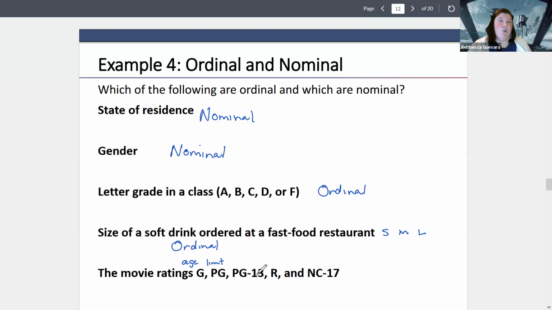It's got 13 in there because you're older, we think that you can handle it better. R rating means that we think that past a certain age, you can handle this better. NC-17 means that when you're past 17, we think you can watch that. So there does seem to be a bit of a ranking to this. I might argue that this is ordinal, just based on the order of ages that you can watch the movie. So it's categorizing you into ages.